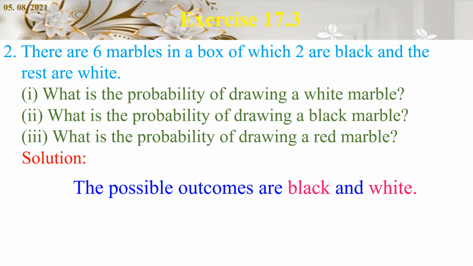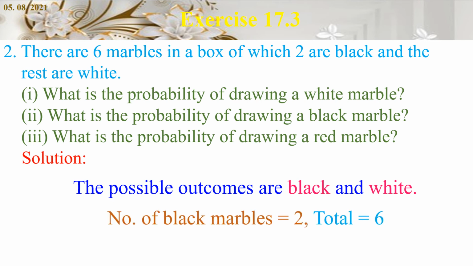The possible outcomes are black and white. Number of black marbles is equal to 2, which is given in the question itself. And also, total marbles is equal to 6. Number of white marbles. How to get number of white marbles? Yes, of course, we have to subtract 6 and 2, total and black marbles.